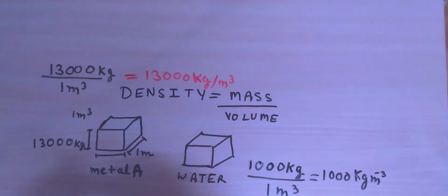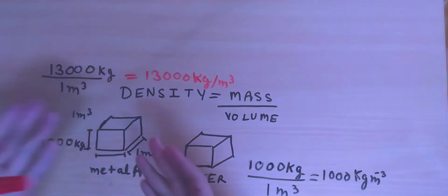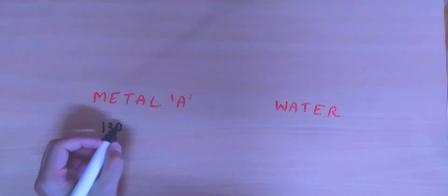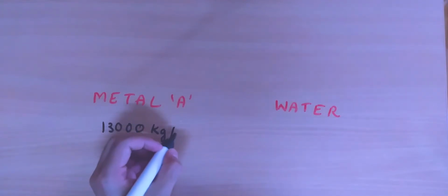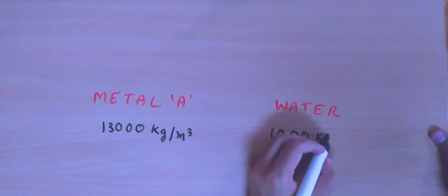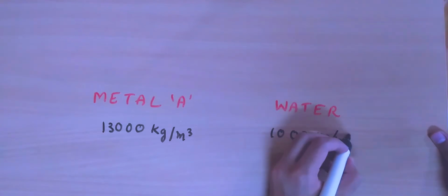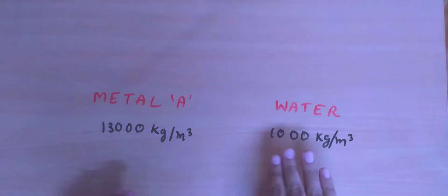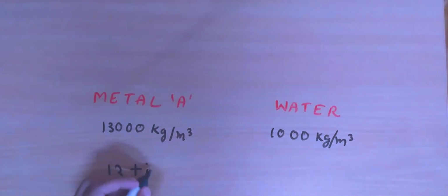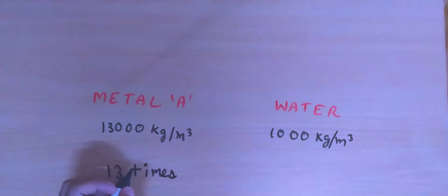What is relative density? Well, we see how dense any object, let's say metal A, any substance, is as compared to water. We just now saw that the density of metal A was 13,000 kg per meter cube, and the density of water was 1000 kg per meter cube. So the density of metal A is 13 times the density of water.